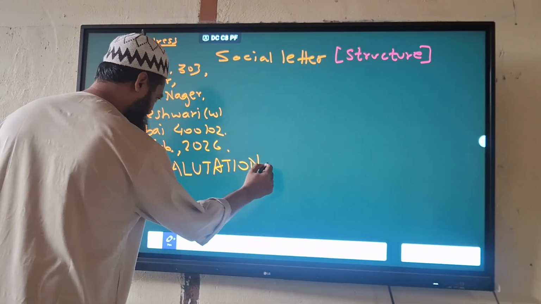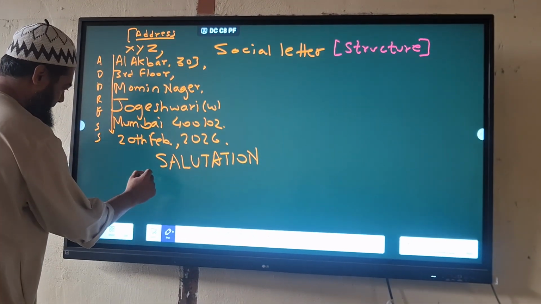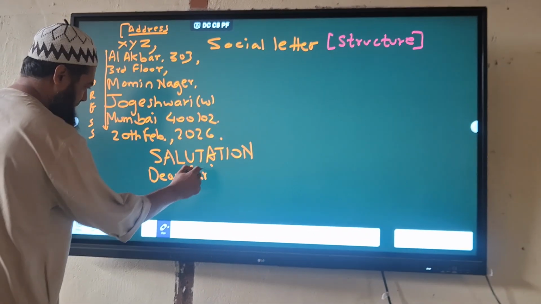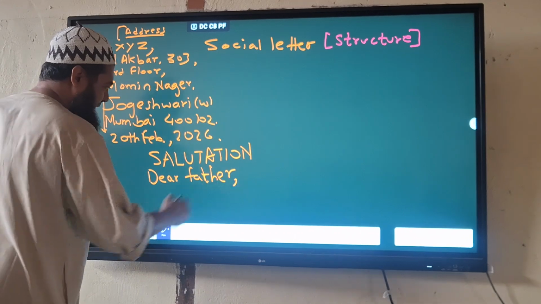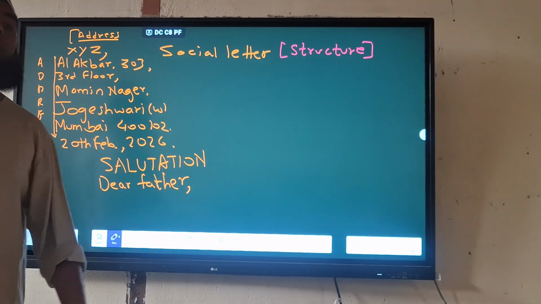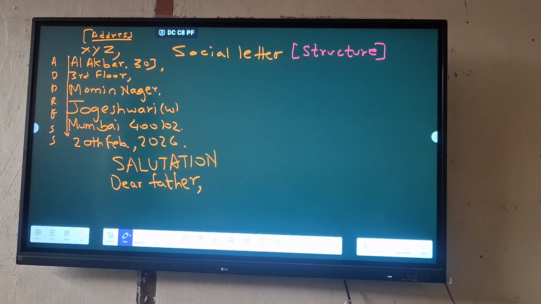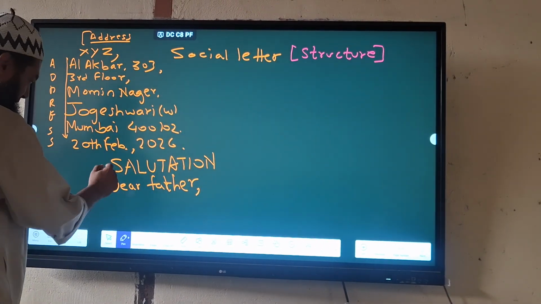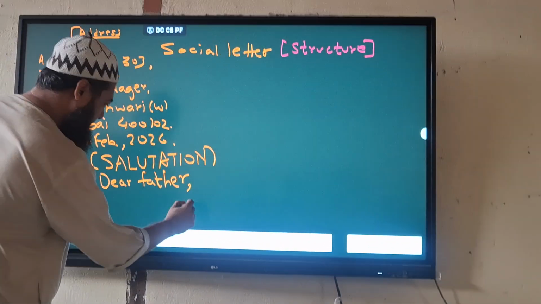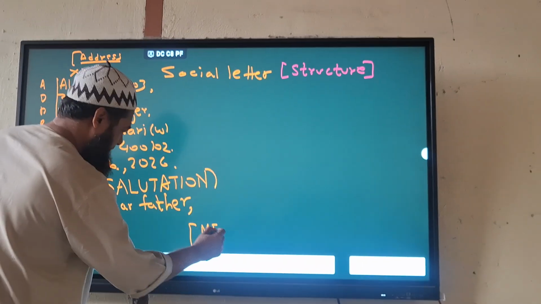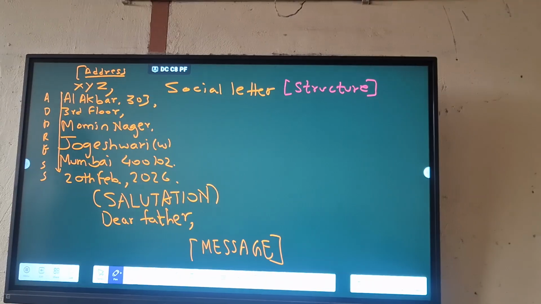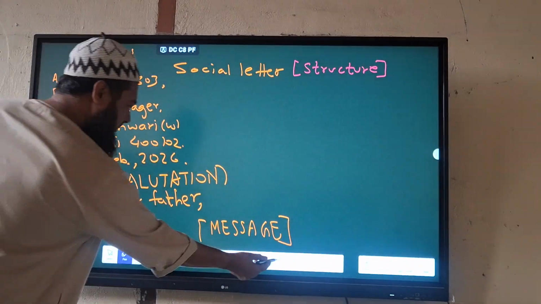Salutation means dear father, dear mother, brother, sister. So this is the salutation part. Then you have to write this part, which is called the message.